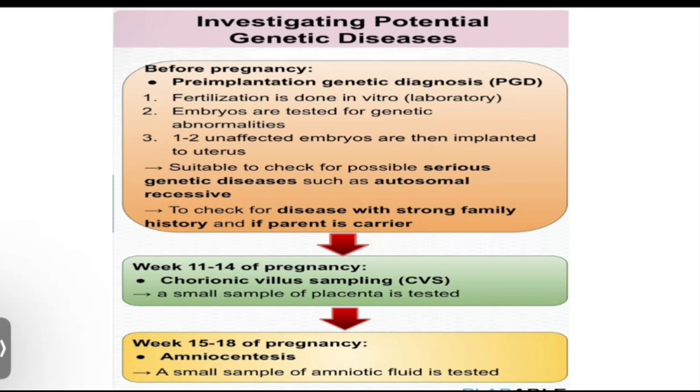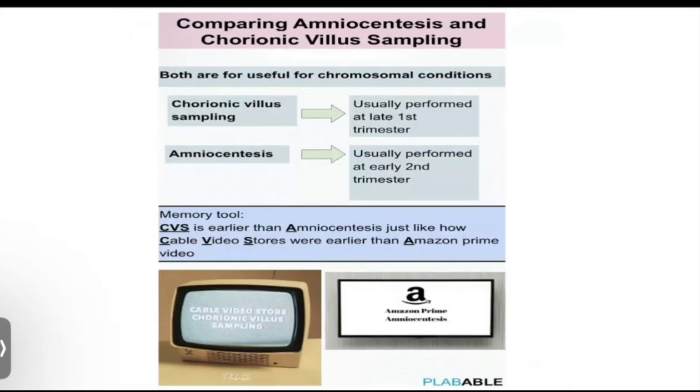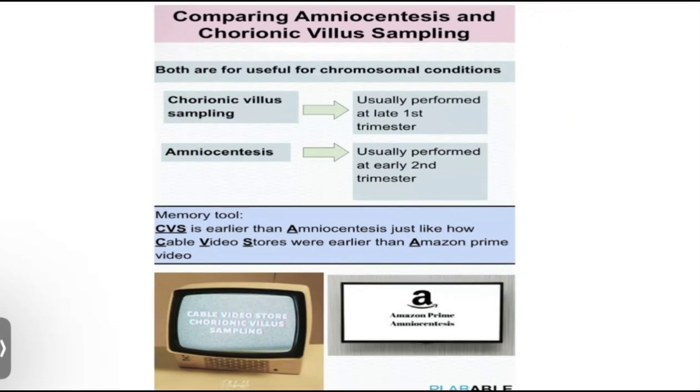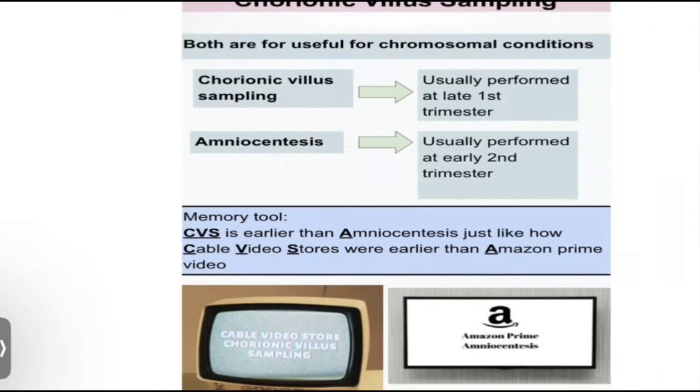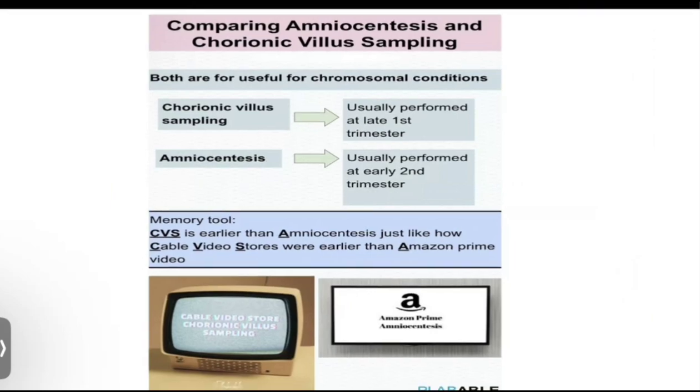Remember this slide. Now, the difference between chorionic villus sampling and amniocentesis, there's a very good mnemonic for you guys to remember. CVS is earlier than amniocentesis. How is that? Just remember, cable TVs used to come before Amazon Prime, right? So cable TV is your CVS, which is done earlier, preferably in the first trimester, 11 to 14 weeks of pregnancy. And later came Amazon Prime, which is your amniocentesis, done in the second trimester, that is your 15 to 18 weeks of pregnancy. Okay, I hope this is clear.